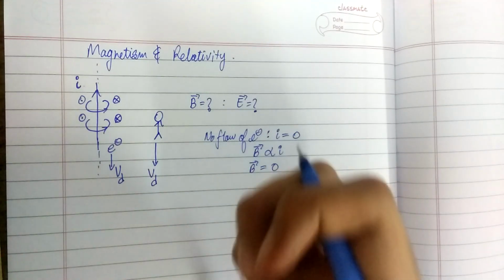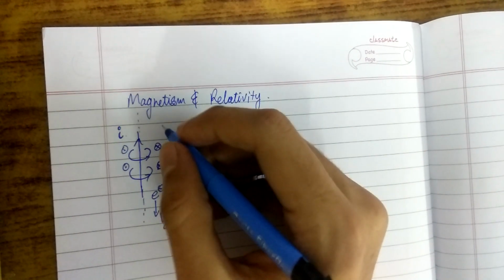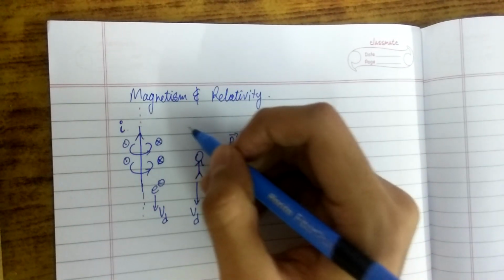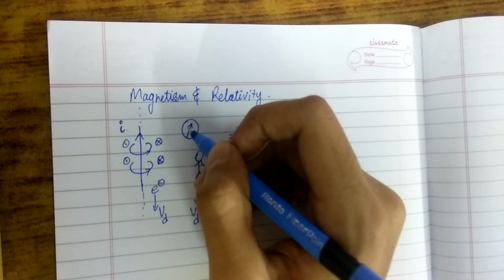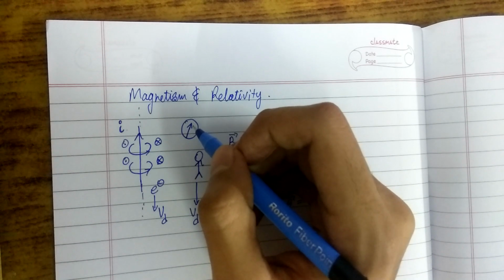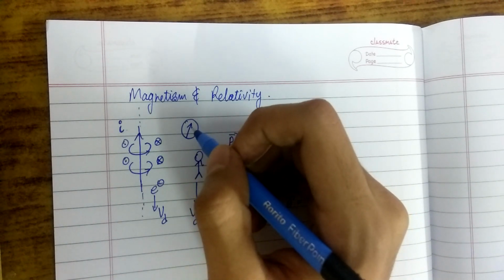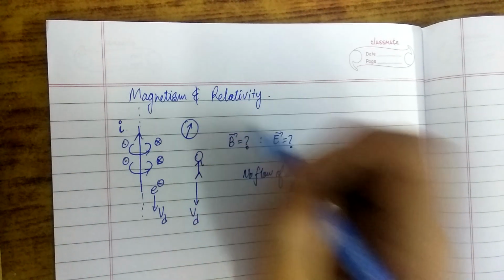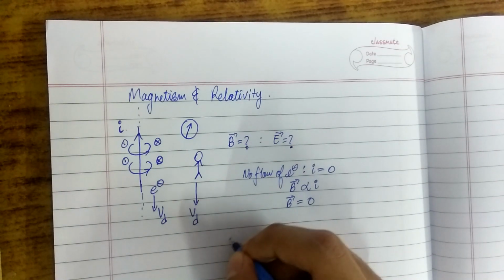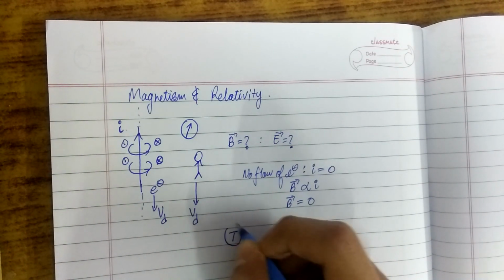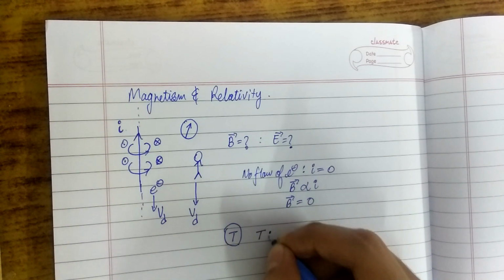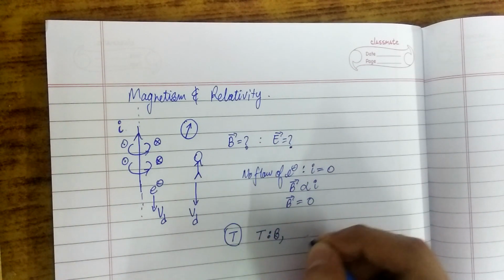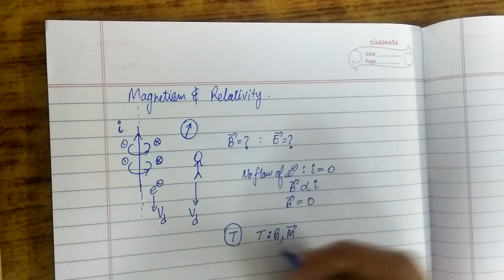First, let us try to prove this wrong by using an observation. Say I have a compass needle here. Since it is in a magnetic field, it would surely show some deflections, and it would be a periodic motion with time period, say t, and this t is dependent on the magnetic field and the magnetic moment of this compass needle.